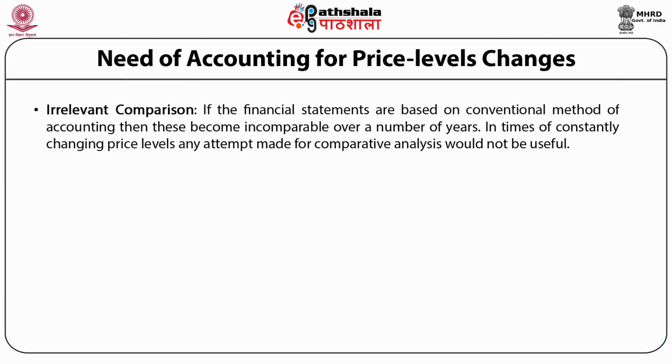If the financial statements are based on the conventional method of accounting, then these become incomparable over a number of years. In times of constantly changing price levels, any attempt made for comparative analysis would not be useful.